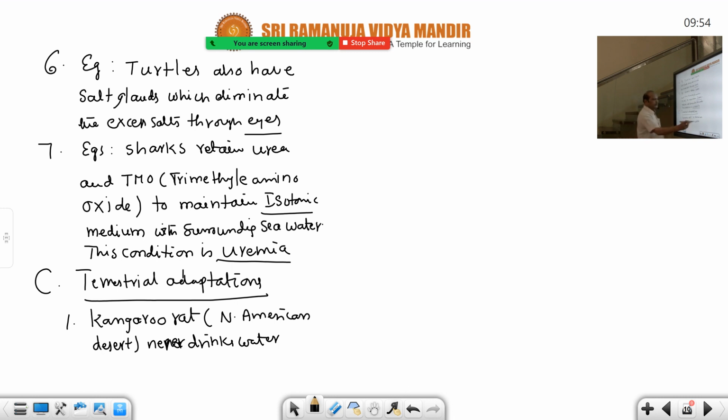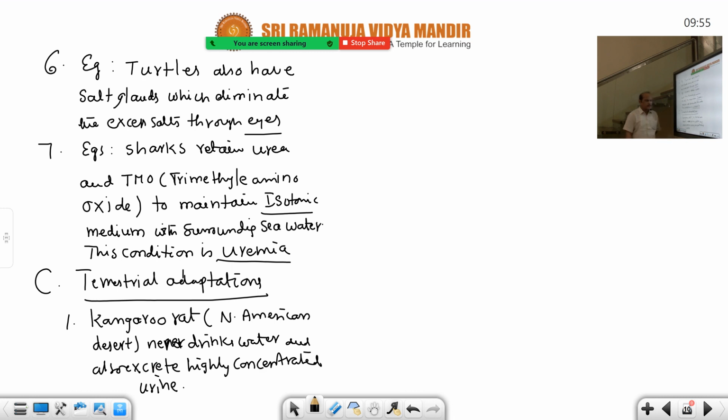And it also excretes highly concentrated urine, in which the water content is very limited.